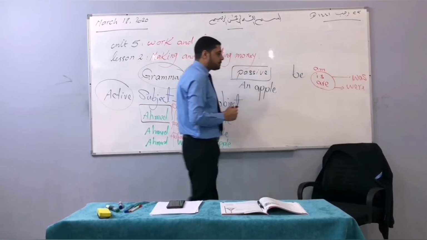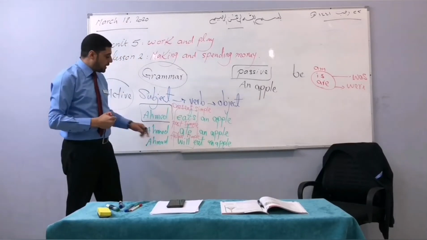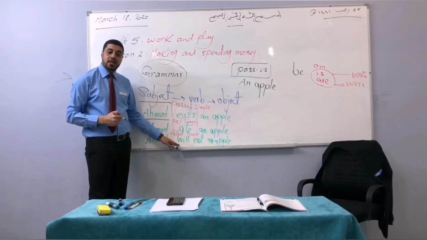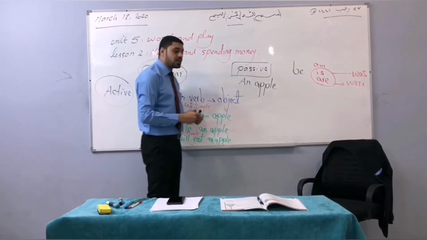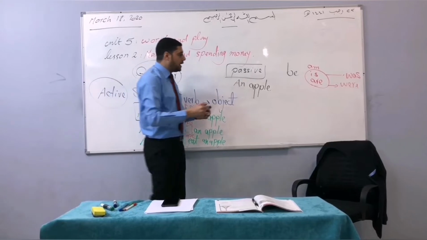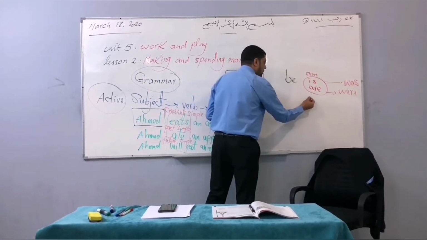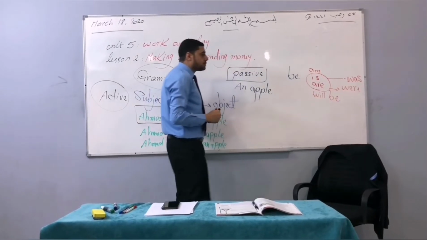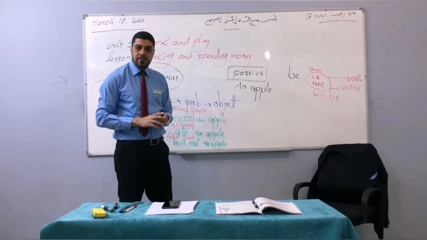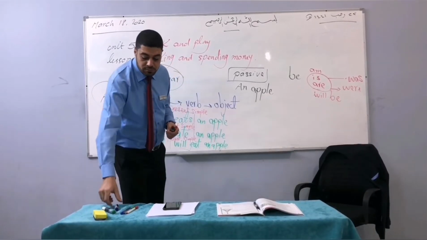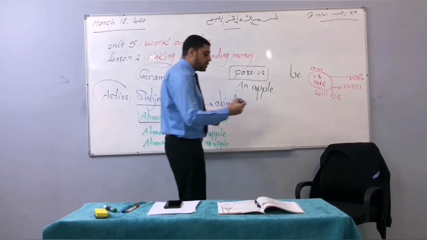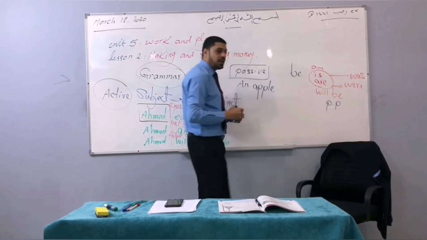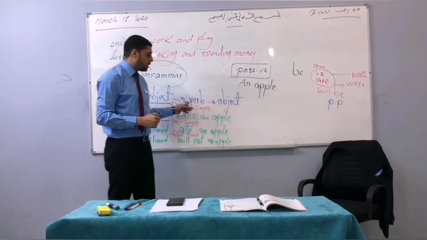Was or were. Otherwise, in the last sentence, if you are going to speak about the future, something will be done in the future, you are going to use the auxiliary verb or the helping verb, and you have to put be after it. So it will be "will be". After doing this step, you are going to the last step, which is the past participle of the verb.